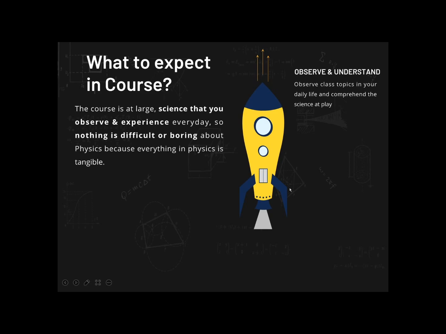So three skills in terms of personality that you need to develop is to be able to observe and understand. So whatever you have studied in the class, observe those topics in your daily life and comprehend how the science is playing at those processes at the back, right? And then infer whatever concept you have studied in the classroom and apply those to your imagination while observing a specific phenomenon, right? Let's say a fan in your room.